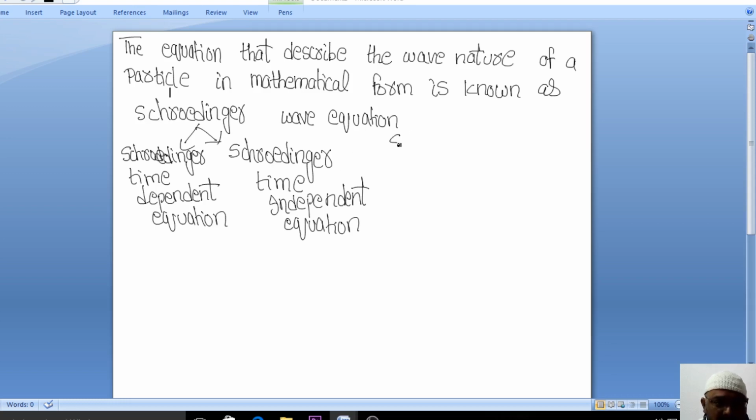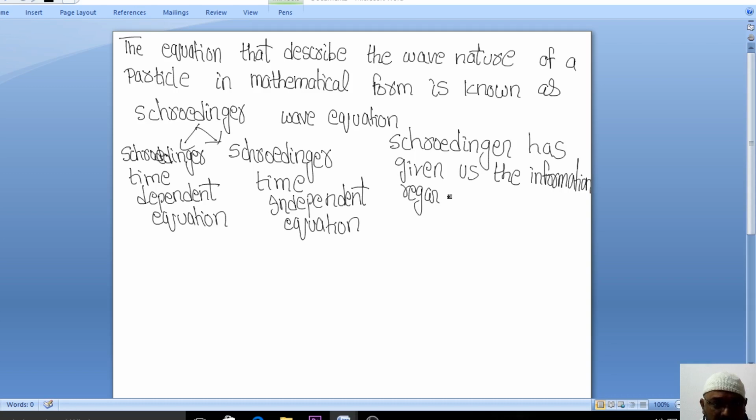See, Schrodinger also provided us the total energy of the system. Schrodinger has given us the information regarding the energy of the system, or the particle, right?